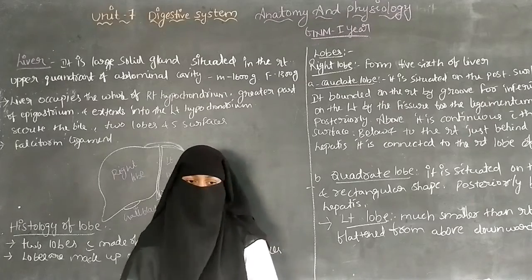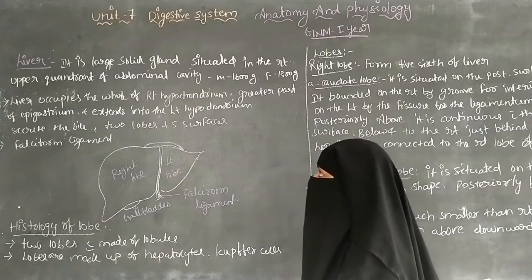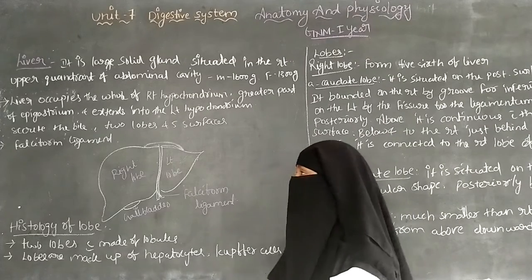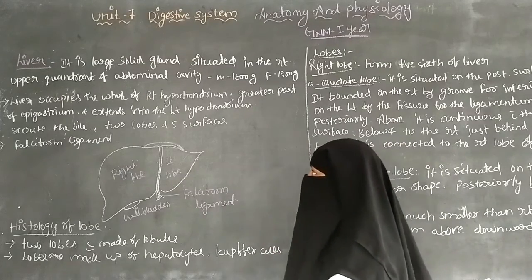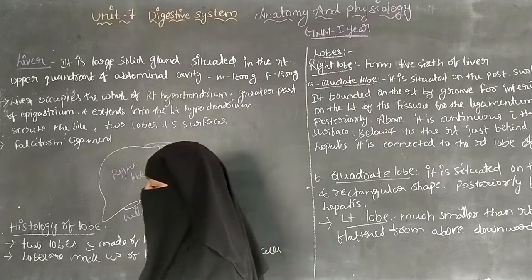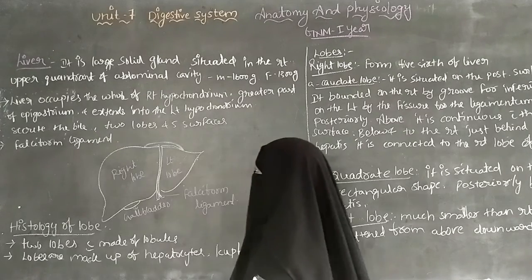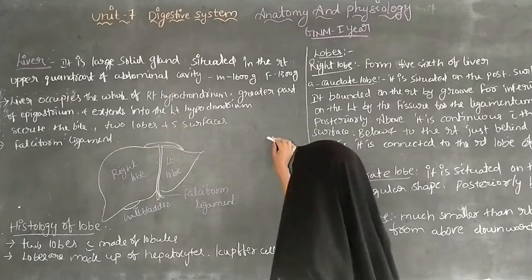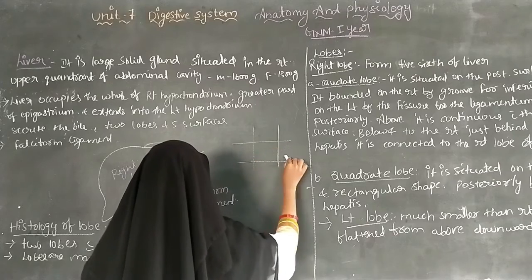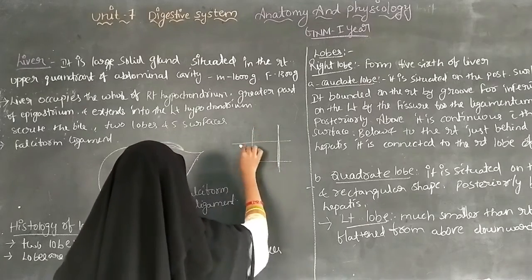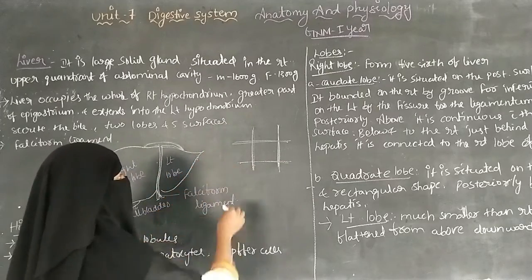It is a solid gland, so it is not loose and not tough. It is a large solid gland situated in the right upper quadrant of the abdominal cavity. If you divide the abdomen into 9 regions by 2 horizontal lines and 2 vertical lines, it lies in the right upper quadrant of the abdomen.